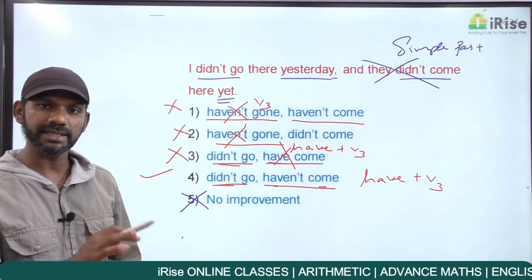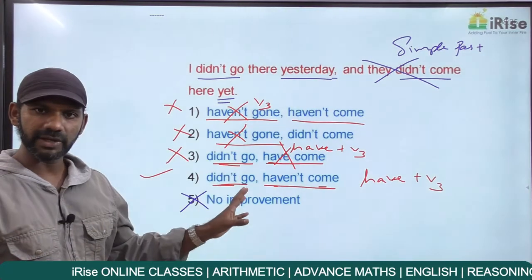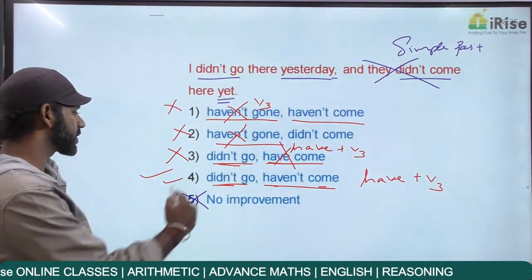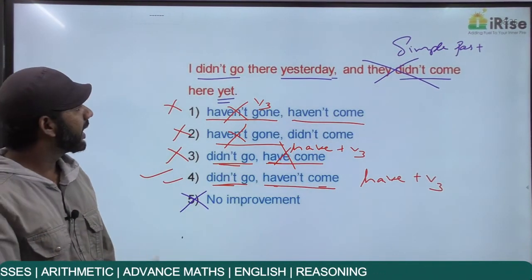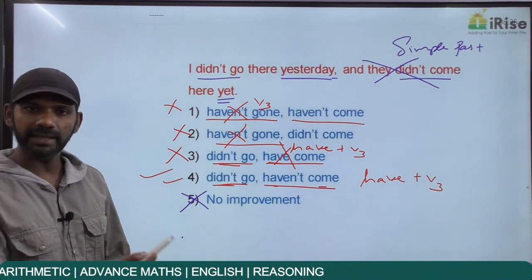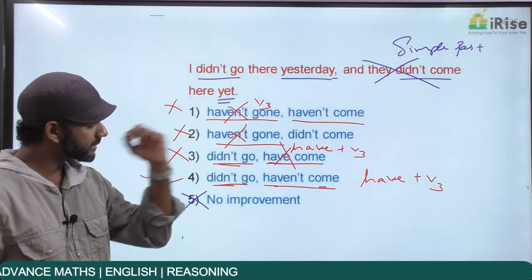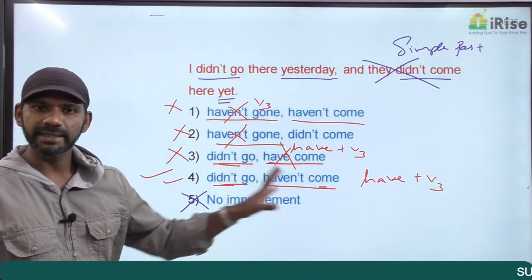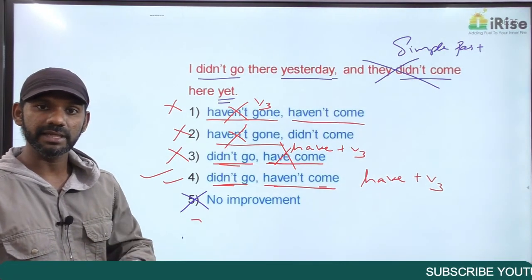I said yet is for actions that are not done. That is also completely fine. The first idea is correct. The second idea is correct. Both the ideas are completely fine. The answer must be option 4. But if you check the statement, I didn't go there yesterday and they haven't come here yet. The sentence started in the past tense, ended in the present tense. Started in the past, ended in the present. There is no tense consistency here. Still, this statement is grammatically correct.